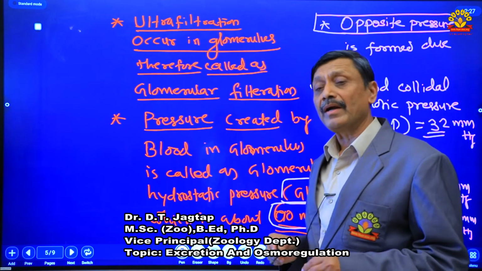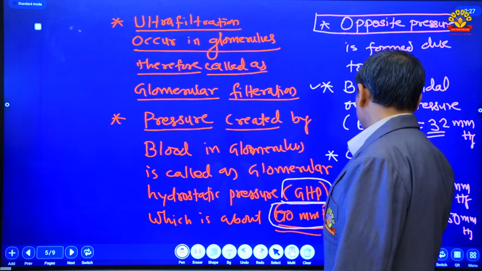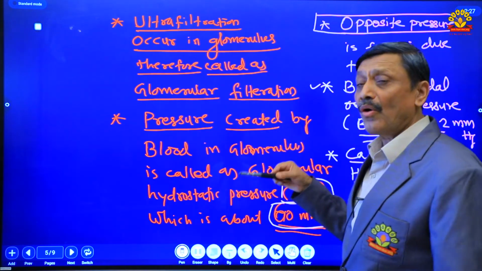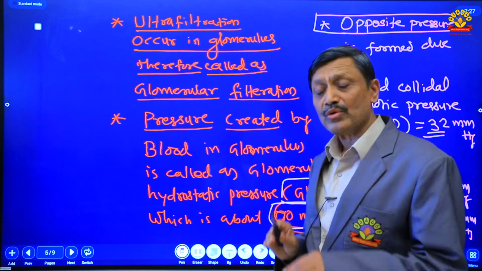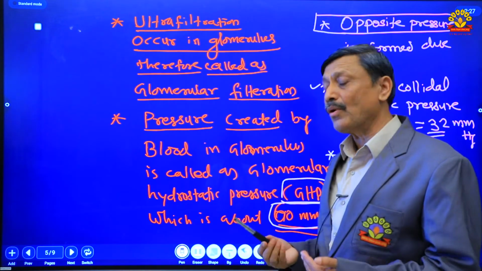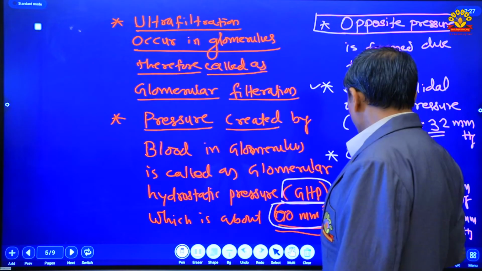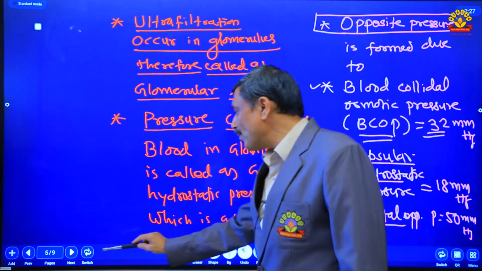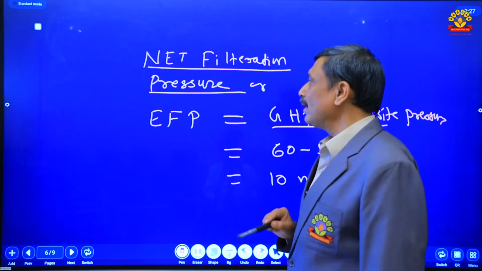In addition to that, another opposite pressure is created by the pressure present around the glomerulus, which is called capsular hydrostatic pressure, about 18 millimeter of mercury. So, the total opposite pressure formed here is about 50 millimeter of mercury.